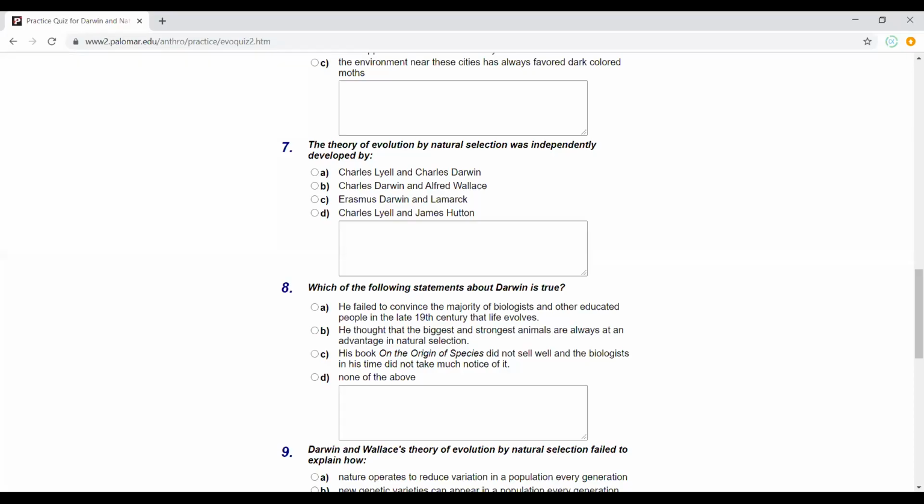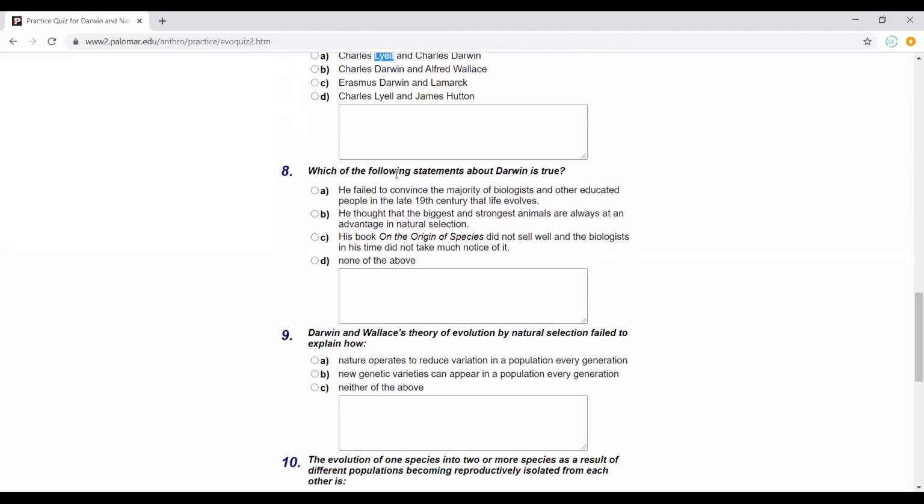So the reason for this is because, Charles Darwin, obviously, that's what this entire quiz is about. But Alfred Wallace actually independently developed natural selection before him. The only other answer with Darwin is Lyell, and Lyell actually was like the father of geology, so it can't be answered. The answer is B here.